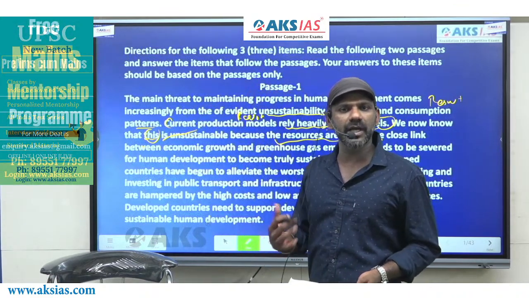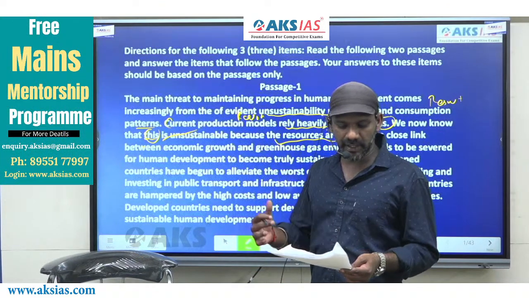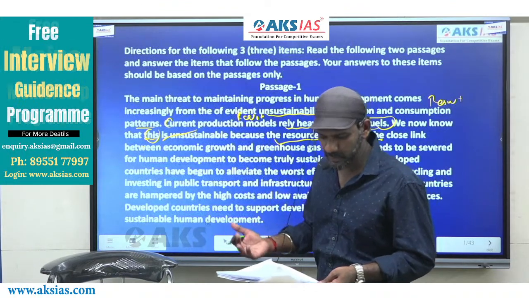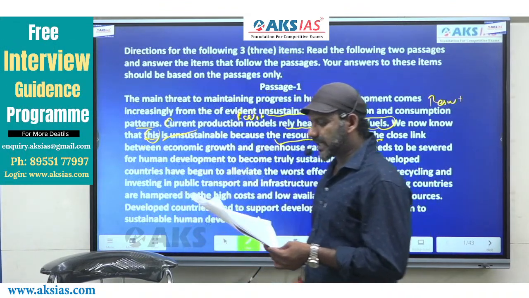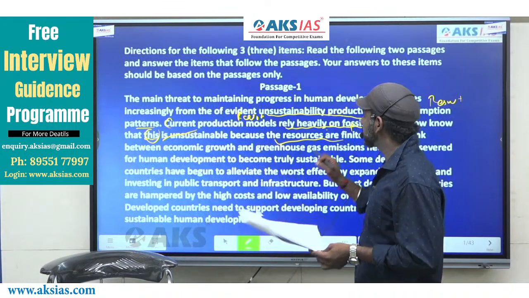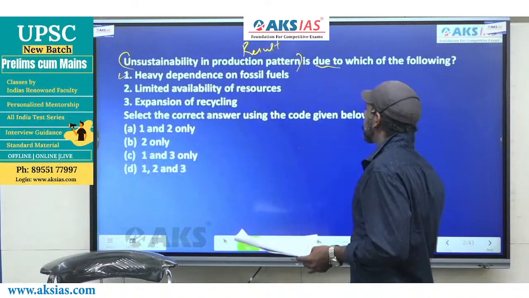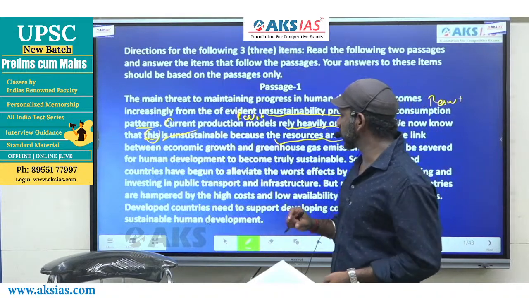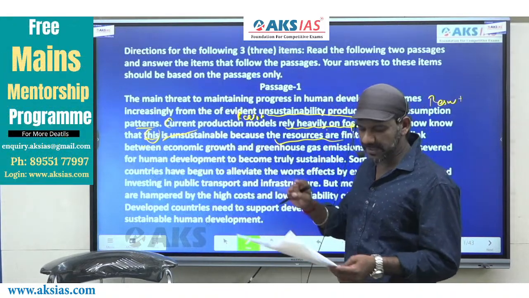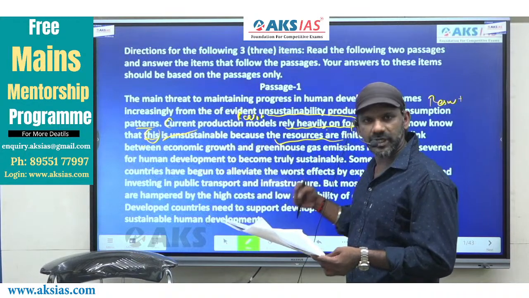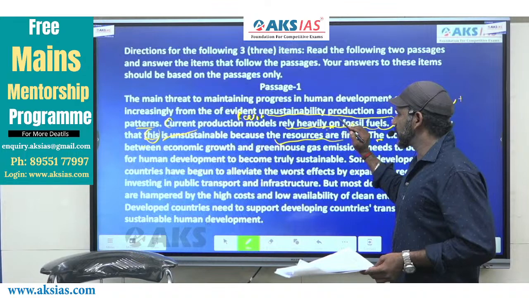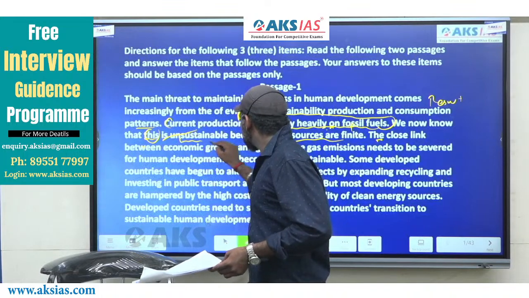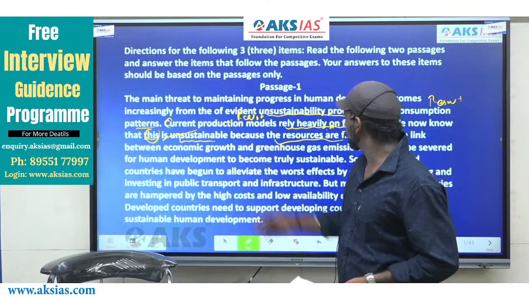There's a concept called pronoun antecedent. Every pronoun must refer to a noun before it. A singular pronoun can refer only to a singular noun, and a plural pronoun can refer only to a plural noun. Here it says, we now know that this is unsustainable because the paragraph talks about, the topic of the question is unsustainability in production. So according to the paragraph given to us, there are two reasons to say that there is unsustainability in production pattern. One is given in this statement, and this is also related to this statement because of the pronoun this. And unsustainable is talked about in this sentence as well.